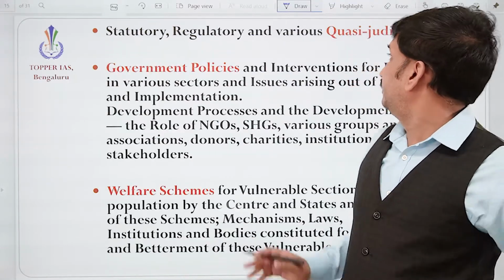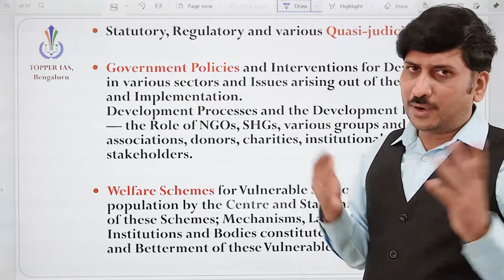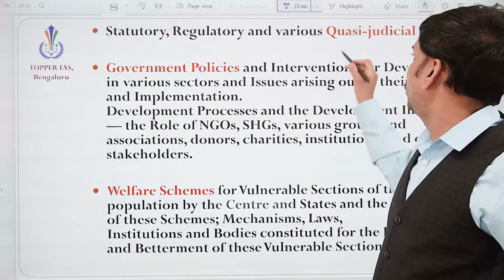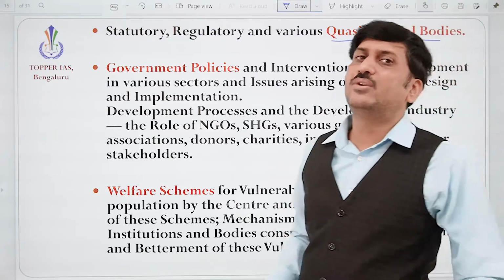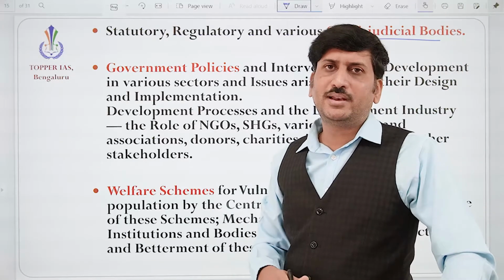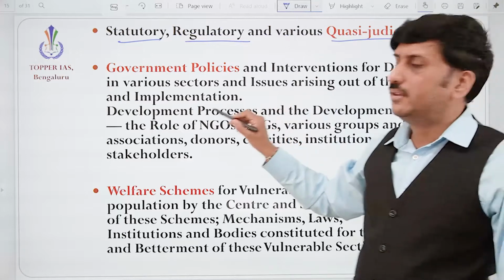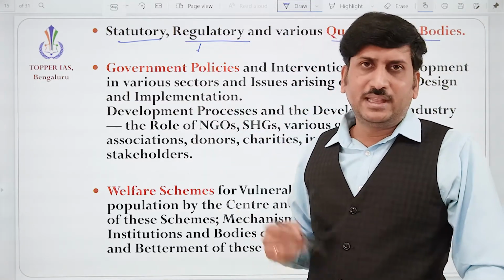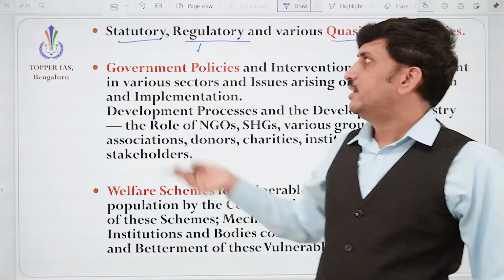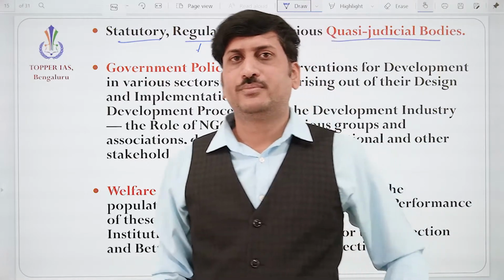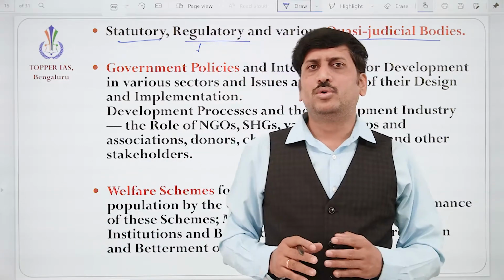Okay, and apart from constitutional bodies, the non-constitutional bodies are also there. Some are quasi-judicial bodies. Some have the power of a civil court. They can call anyone for evidence, they can inquire, right? So the statutory bodies are there, regulatory bodies are there. Like SEBI, the regulatory body, we need to understand. IRDA, regulatory body. Statutory bodies like RBI, we need to understand all those bodies because they are playing their own role in the sphere.